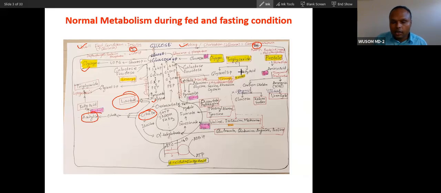In fasting condition, on the other hand, here you can see the synthesis of lipid and glycogen, and here breakdown of lipid and protein. So you can see protein is broken down, because fasting is for breakdown, and this is for synthesis. You can see the only breakdown here is glucose. Everything is synthesized here. But here the only synthesis is glucose. Everything is breaking down here. So breaking down reactions, catabolism, predominate in fasting; fasting correlates with catabolism. That is what you have to understand.